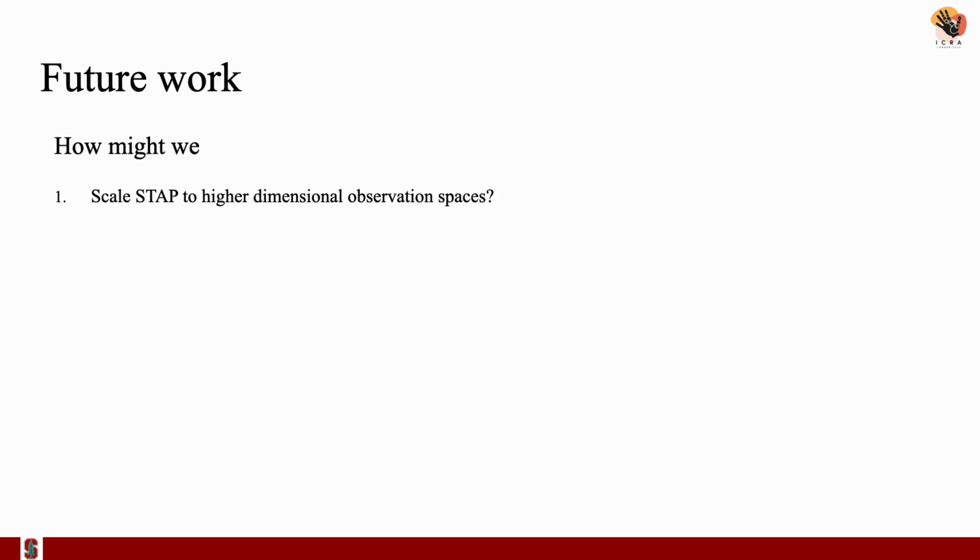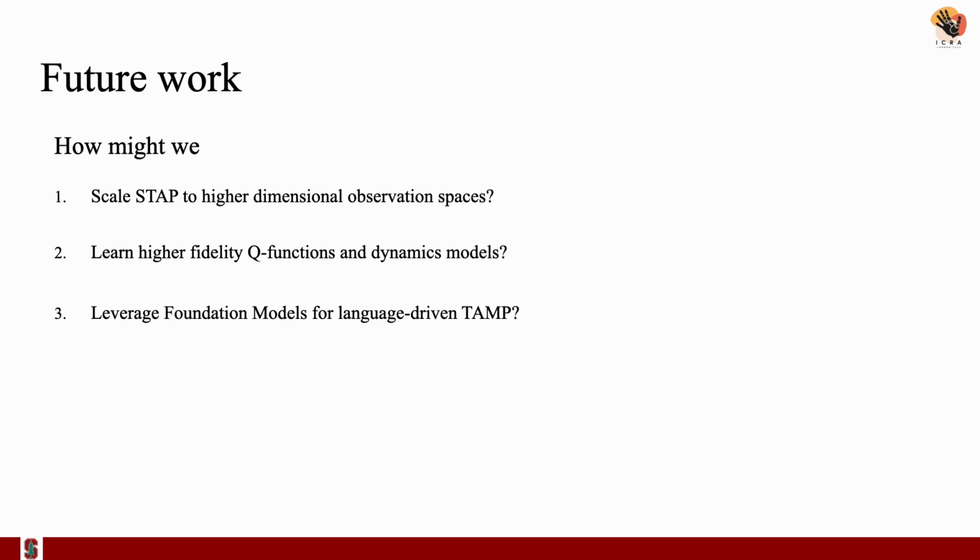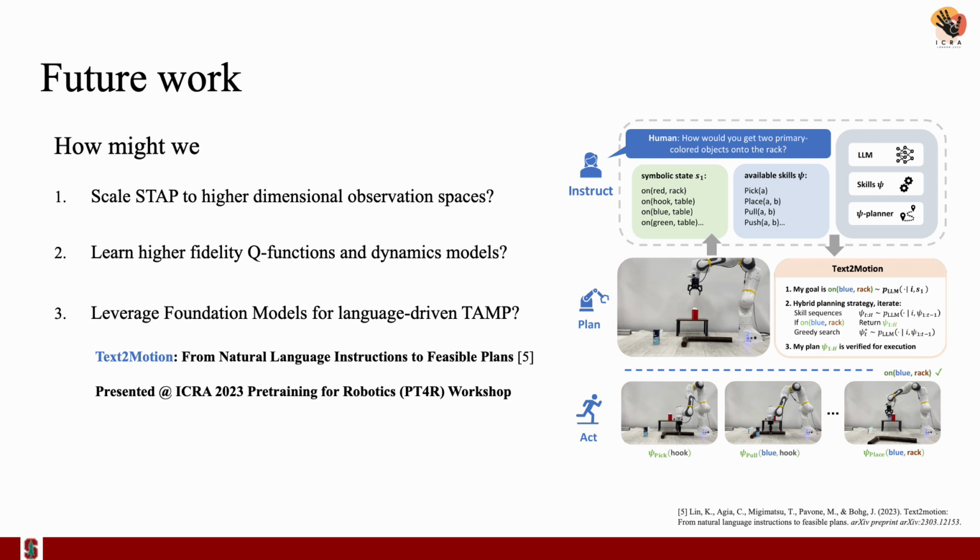Future work includes scaling STAP to higher dimensional observation spaces, such as images or point clouds, and learning higher fidelity Q functions and dynamics models for gradient-based optimization. There are also many interesting opportunities to interface STAP with current and future foundation models to perform task and motion planning directly from language. We have begun exploring this direction in a work called Text to Motion, which will be presented at ICRA's Pre-Training for Robotics workshop.